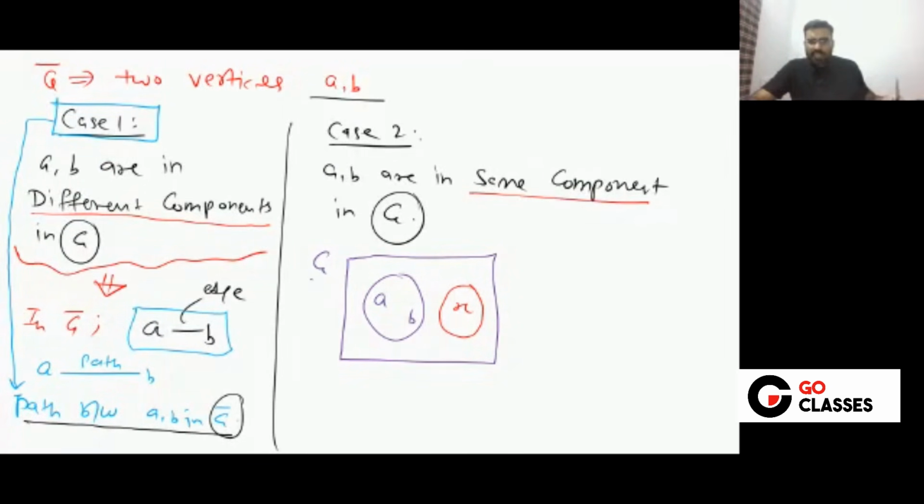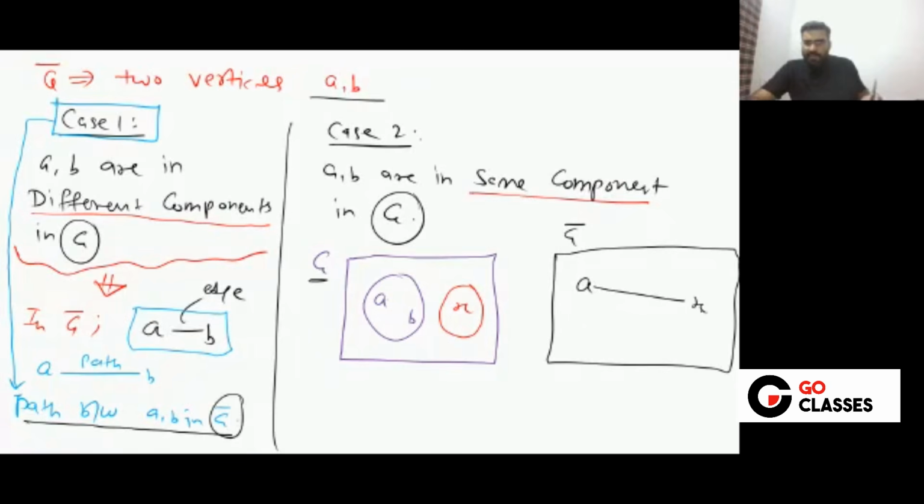So you can notice in the graph G, these are in the same component. Then definitely there is another component. So in G complement, what will happen? Tell me. In G complement, what will happen?